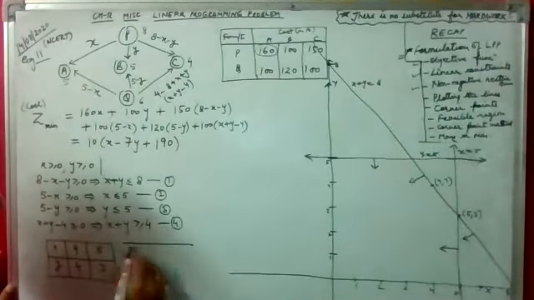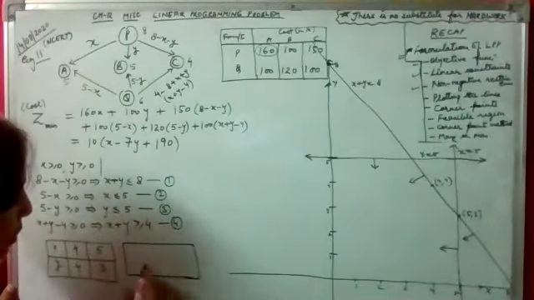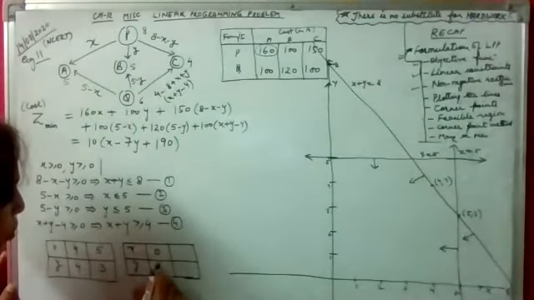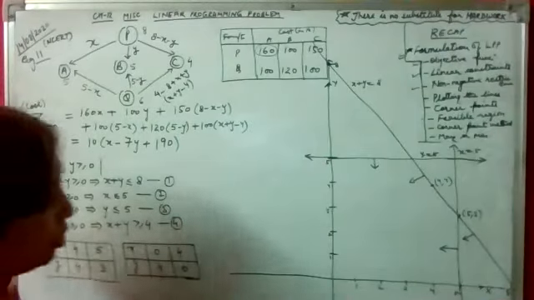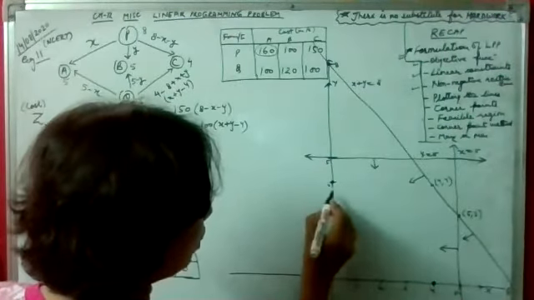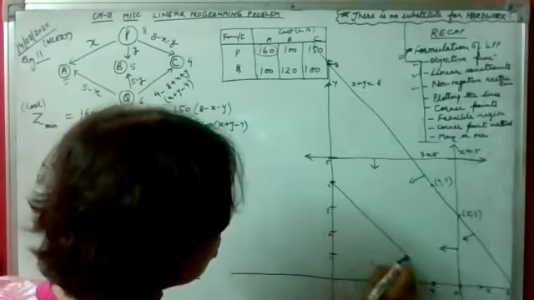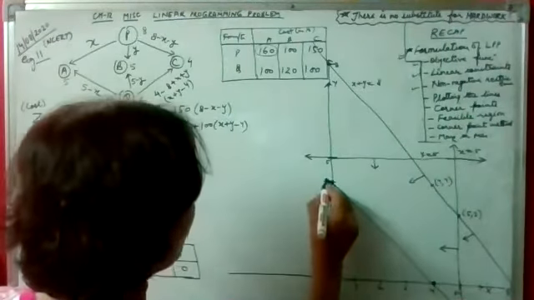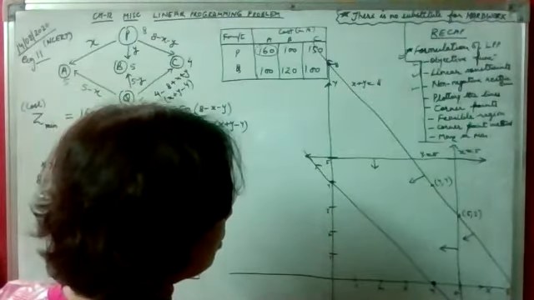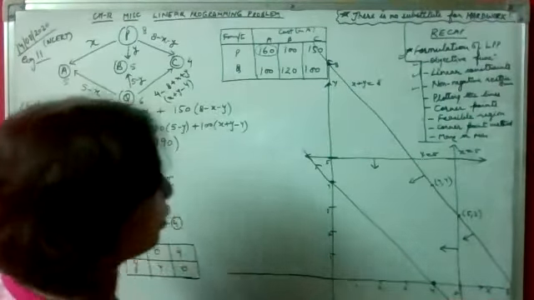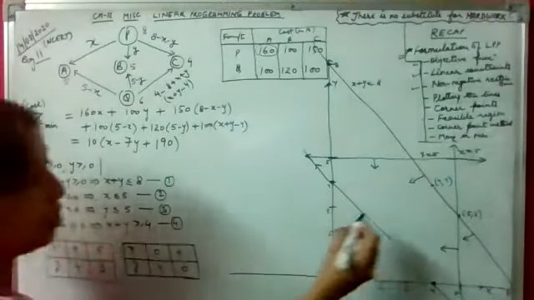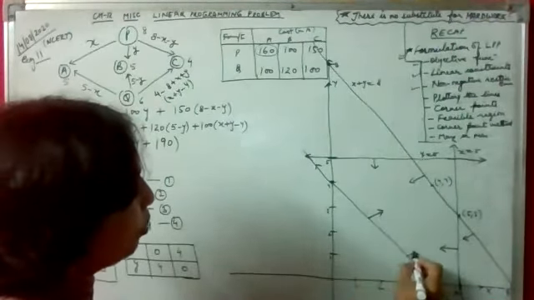And the last one, x plus y equal to 4. So we can make a table for this or we can do it directly also. For x and y, we can put 0, 4 and 4, 0. So let's just mark the points. This is 4, 0 and this is 0, 4. And we have to join this. Extend the line and write down the equation. This is x plus y equal to 4. And we have to mark the arrows. It is greater than equal to. Line is not passing through origin. So arrows will be away from the origin.